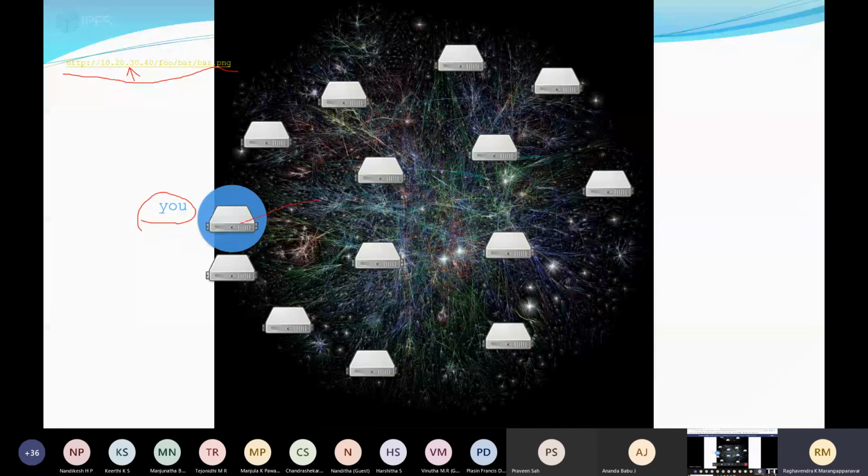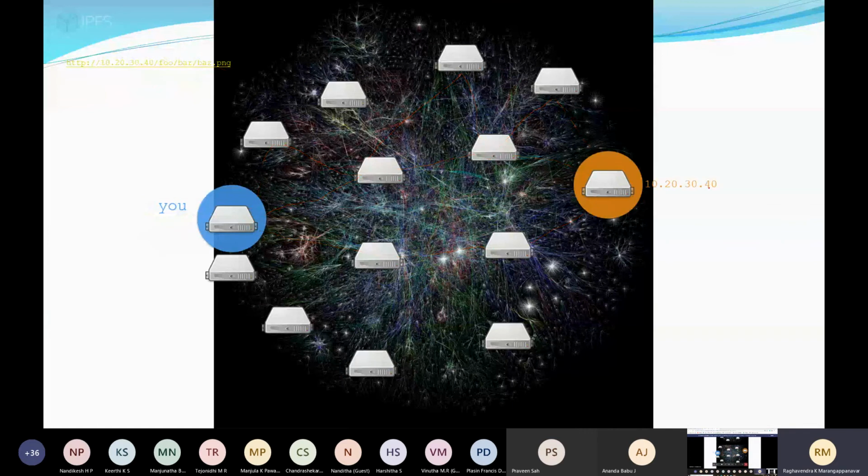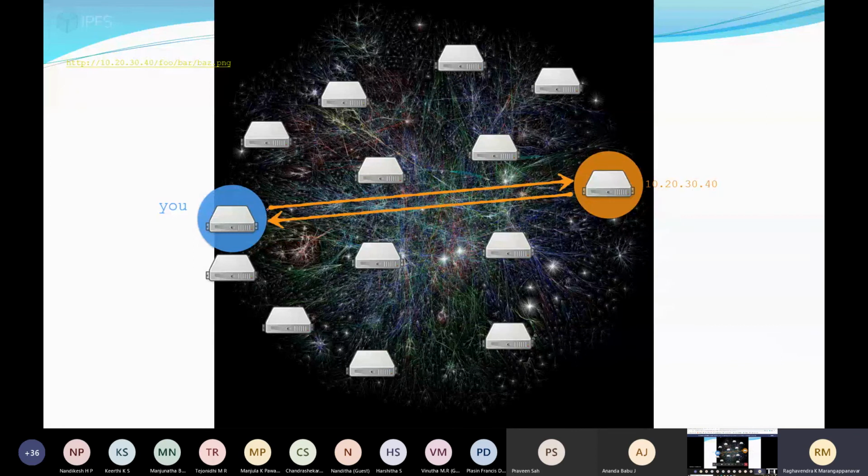I simply follow the shortest route. Suppose consider that system is this, or else I can follow this. It's left to the network actually. It can follow any path, it can go like this. So multiple paths are available. The file is actually available here. If it is directly connecting, then it's absolutely fine. But if it's not connecting, it can pass through any path.